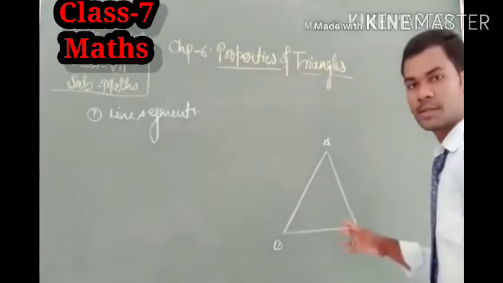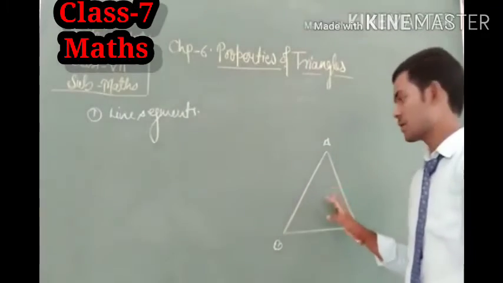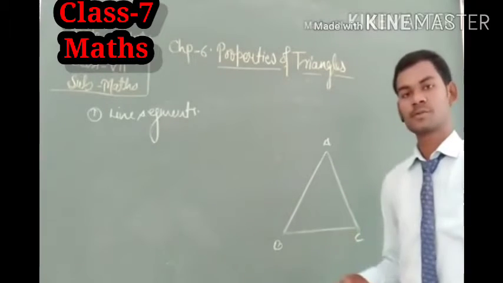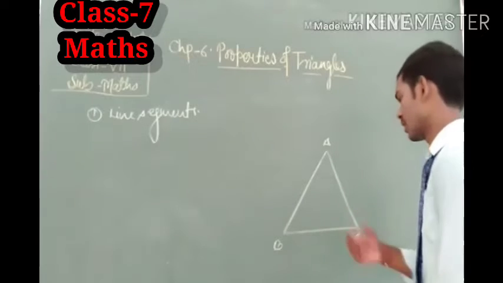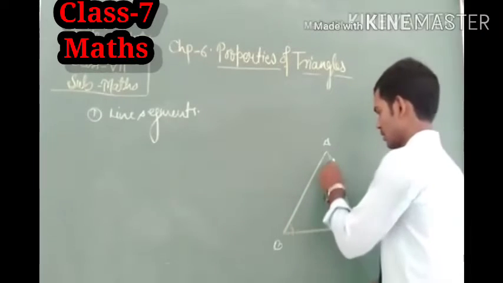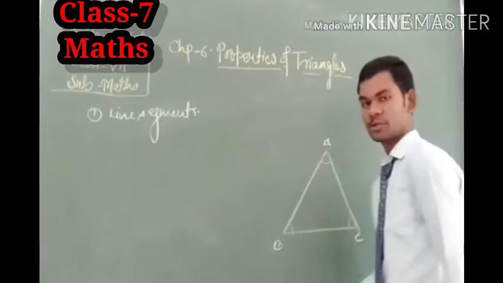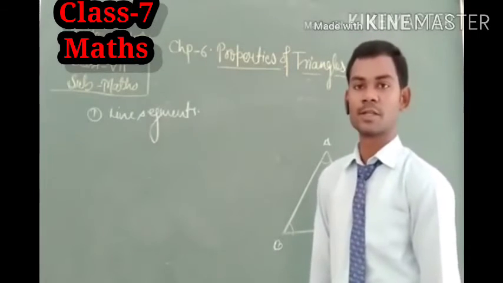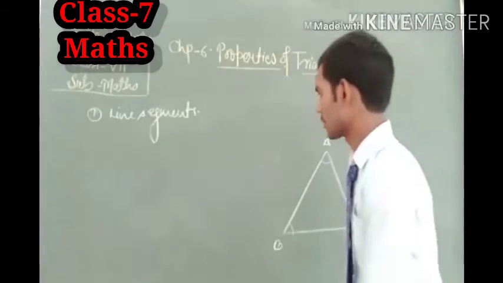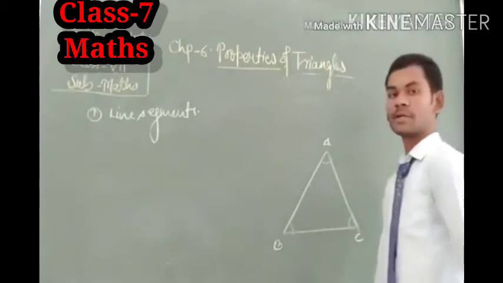And when three line segments are joined in this manner, then a few more elements are generated. The first is angle. Angles are generated because when two rays meet at a point, the point is called a vertex. So there are also three vertices.